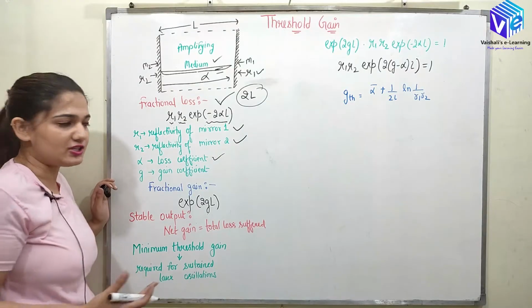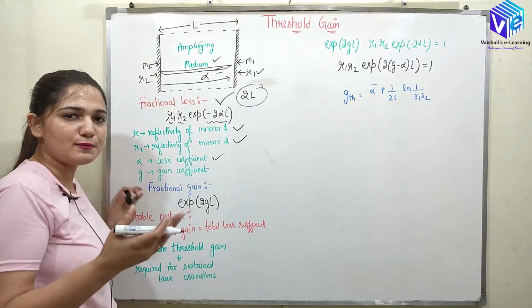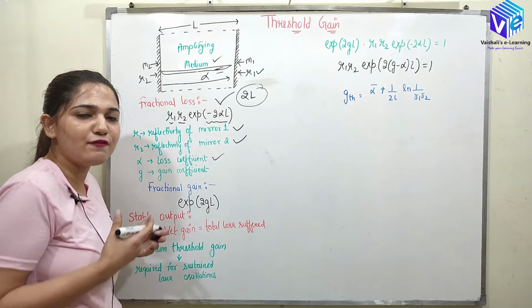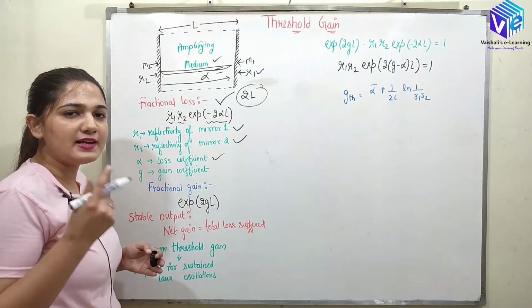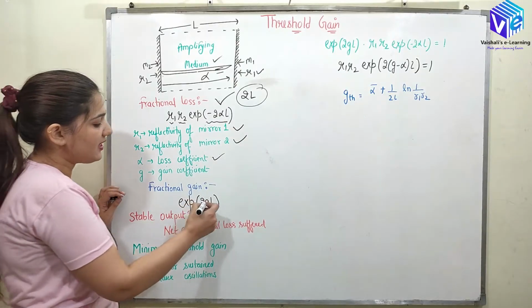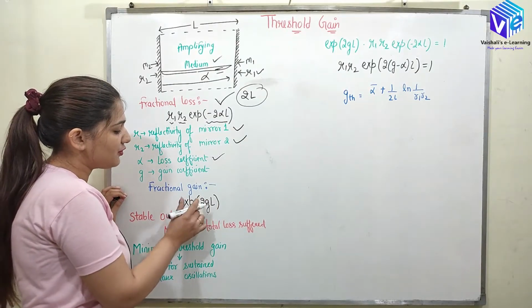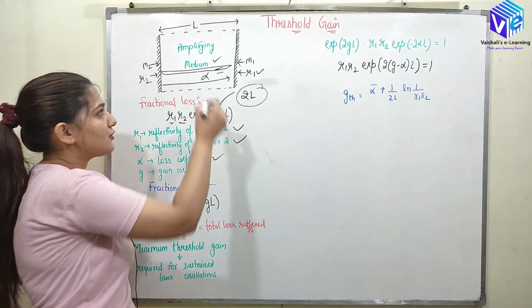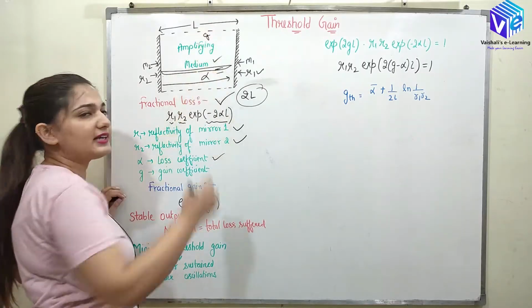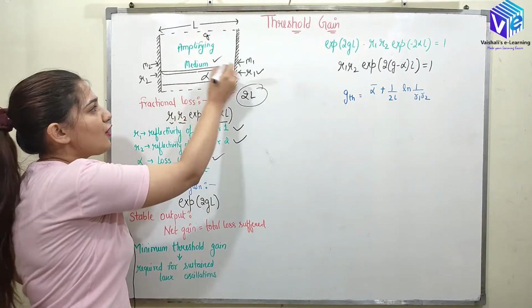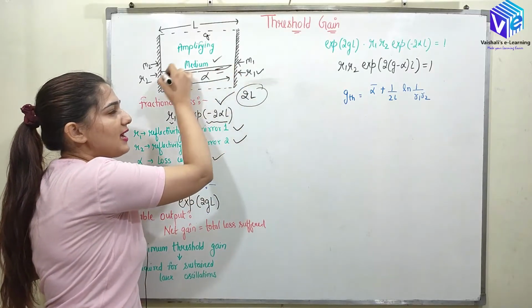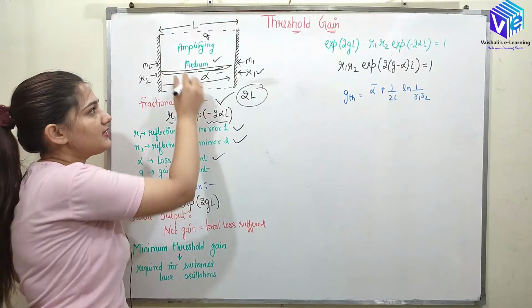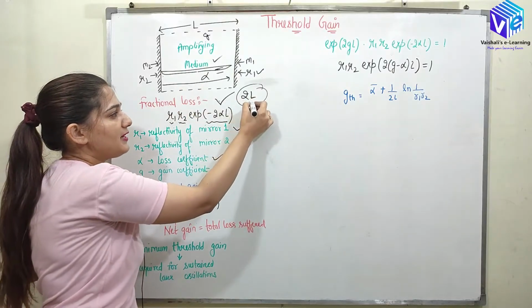Now coming to the fractional gain. The gain is also there because we are continuously generating photons which are stimulated with the help of the initial photon. So the fractional gain can be represented as exponential 2GL. So in the amplifying medium, I have the gain G due to twice the length of propagation, because the overall length propagated by the photon inside this amplifying medium is 2L.